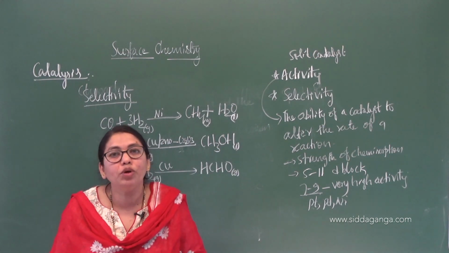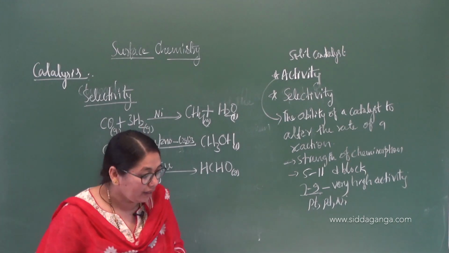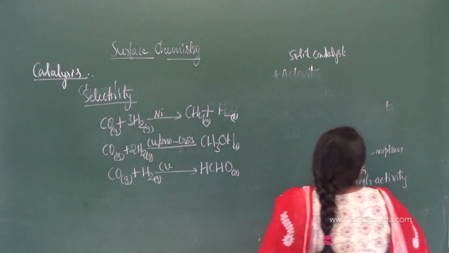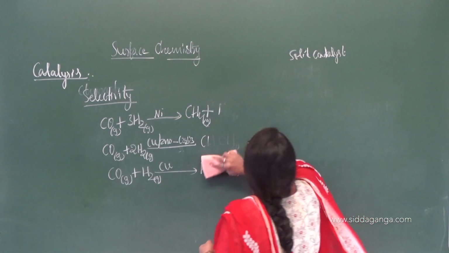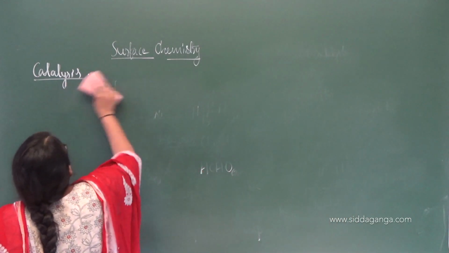That is one more important concept with regard to the solid catalyst. So what are the two important characteristics of a solid catalyst? One is activity and one is selectivity.